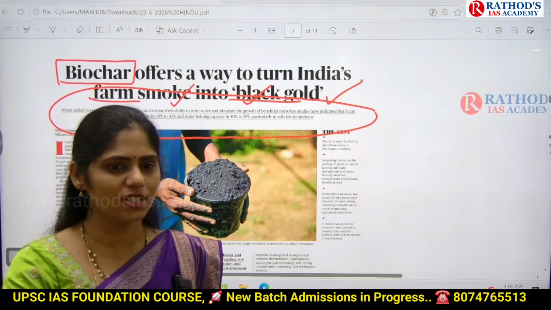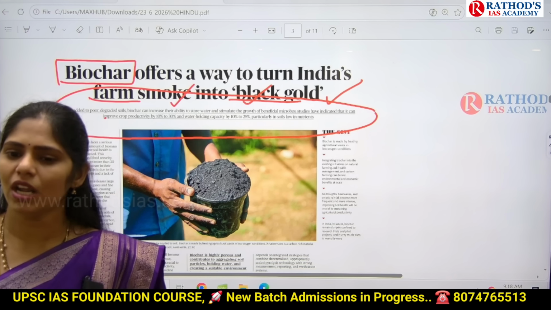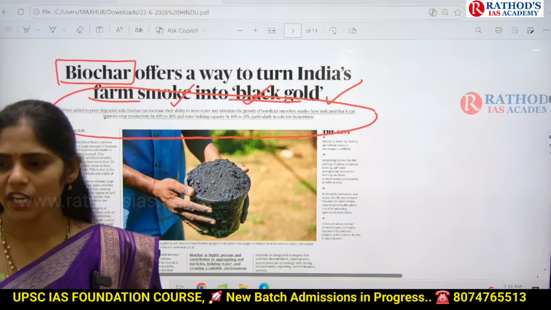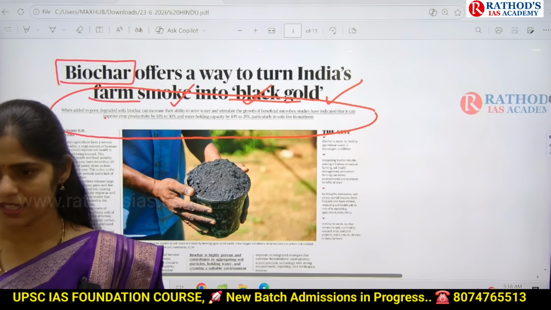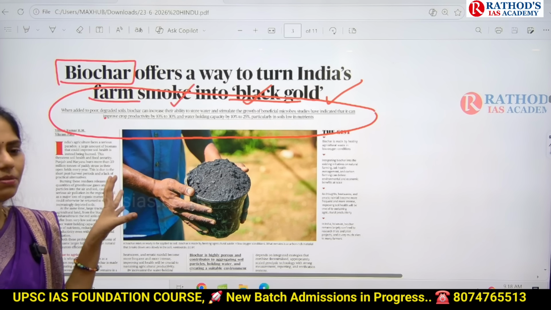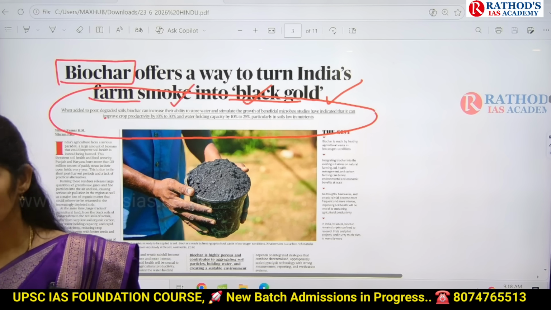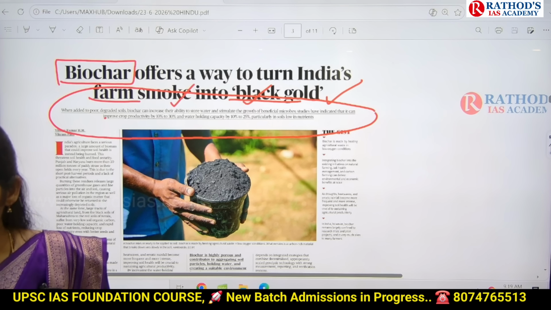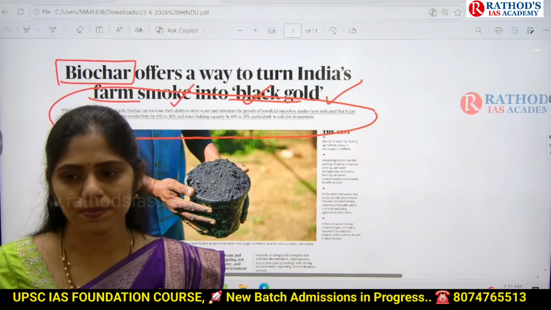And even whenever these dried leaves are falling on the ground, what happens? The decomposition will happen at a much faster rate. If decomposition of this litter happens, what does it form? It forms humus. Yes, humus is very important for water holding capacity, right? So here this article is saying that whatever biochar we are producing by burning of this agriculture produce, we can use it for multiple purposes. What are those purposes? We can use them for increasing absorption of water and water retention capacity, and even improving the microbes in that area.